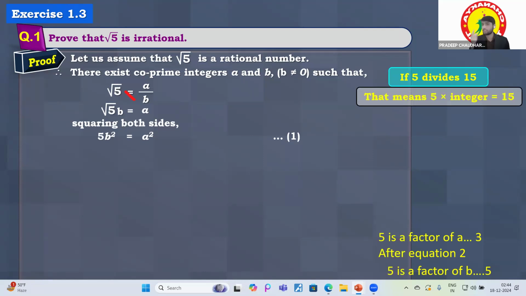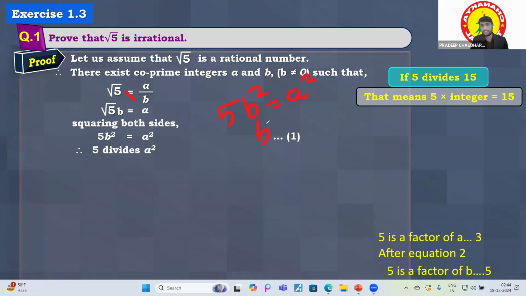Like what that integer should be, 5 times 3 is equal to 15, right? So 5b square is equal to a square means 5 multiplied by an integer, 5 multiplied by 3 is equal to 15. It simply means that 15 is divisible by 5. Like that, 5b square is equal to a square. Let me give a better explanation.